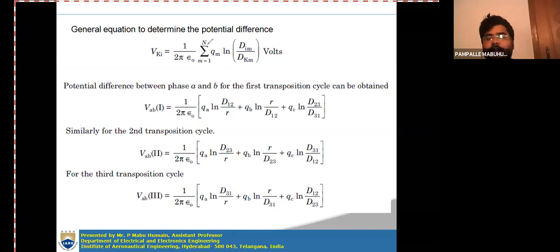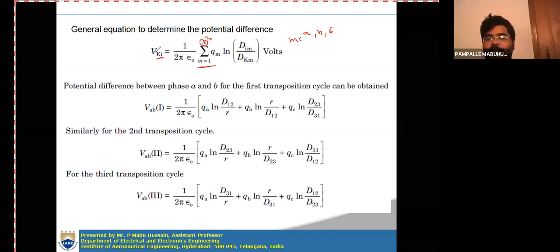Here the number of conductors is 3, so 1 to 3 you can represent, but our representation is given as A, B, C. So instead of 1, 2, 3, you have to substitute M is equal to A, B, C in place of M.